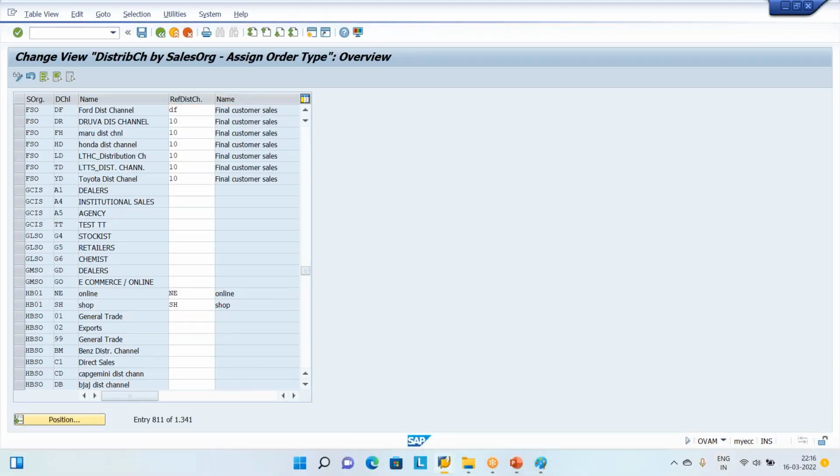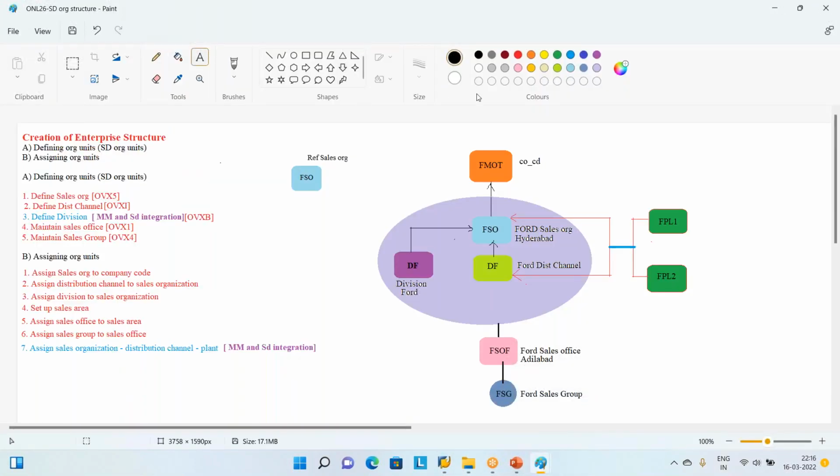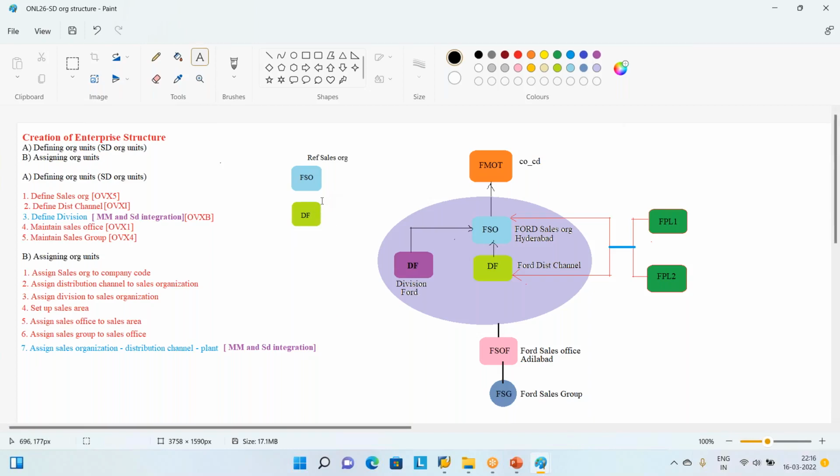We are going to declare. That means there is already a distribution channel here. Instead of creating one more distribution channel, I will say this itself is a distribution channel. DF is a distribution channel.